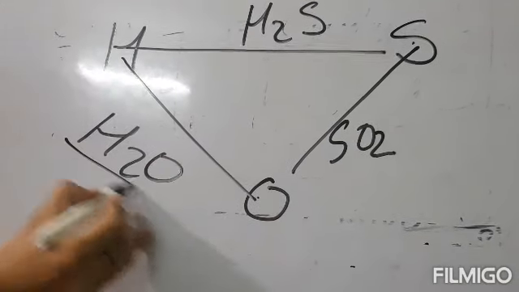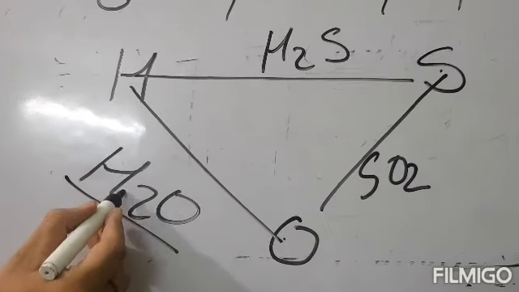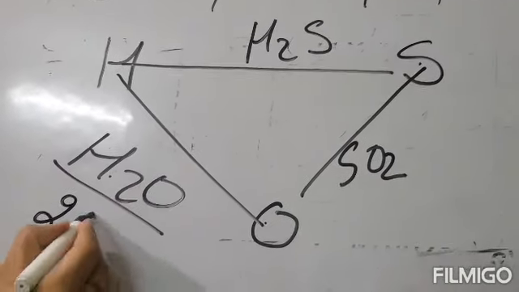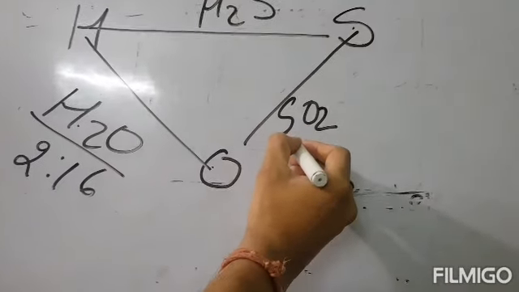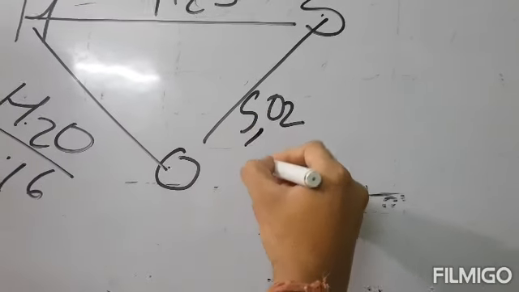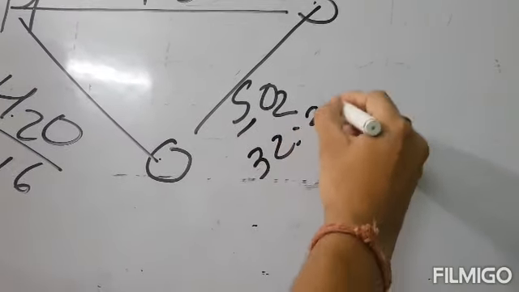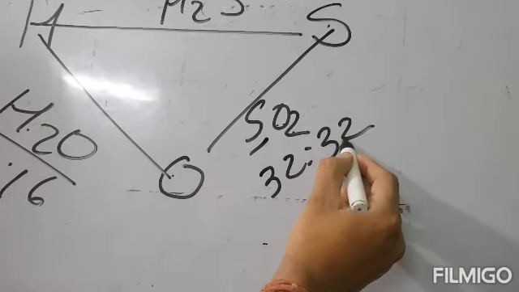In water, H2O, the ratio of mass of hydrogen and oxygen is 2 ratio 16. In sulfur dioxide, the ratio of masses of sulfur and oxygen is 32 ratio 32, because O is 16, O multiplied by 2 is 32.